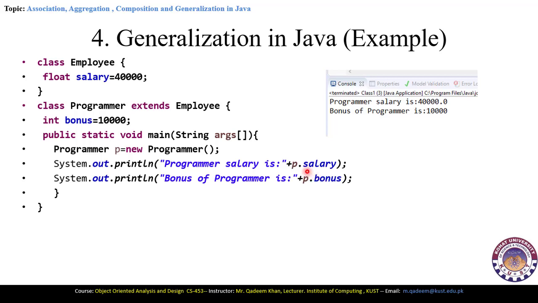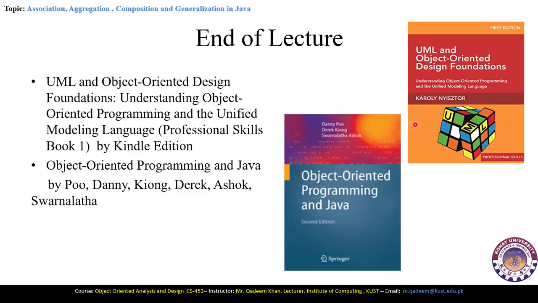So this is called inheritance. If we were not inheriting, that is, if we declare this as public or private, then the compiler will generate errors that you cannot access this variable which is outside of the scope of the Programmer class. But because of the inheritance, we can access this variable here. So when you compile the program, you will get this output. Programmer salary is equal to 40,000 and bonus of the programmer is 1000. So this is the example of inheritance where we are accessing the parent class capabilities, also the child class capabilities. Dear students, this is the end of the lecture.